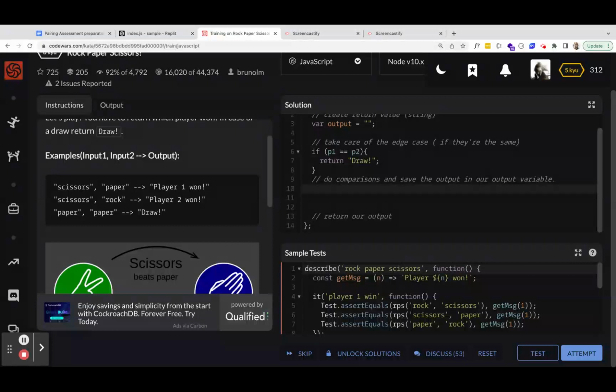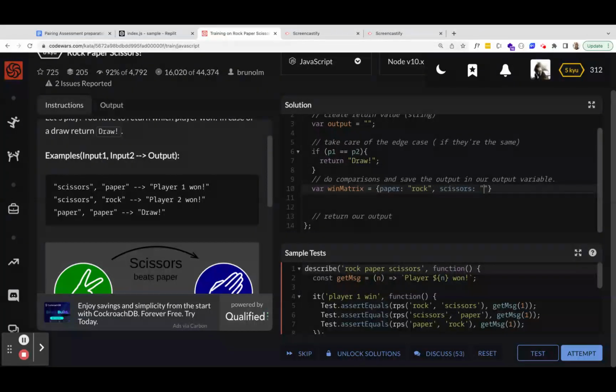So we could say var or const, we could use const, win matrix equals, and you just put key. The key is the element, and the value is what it wins against. So we could say paper wins against rock.